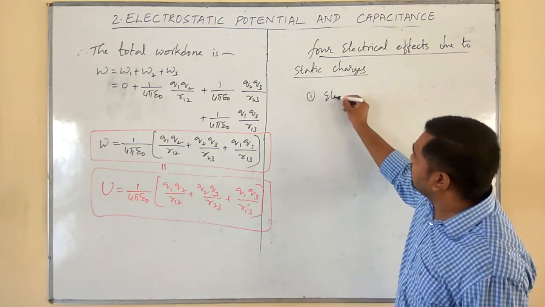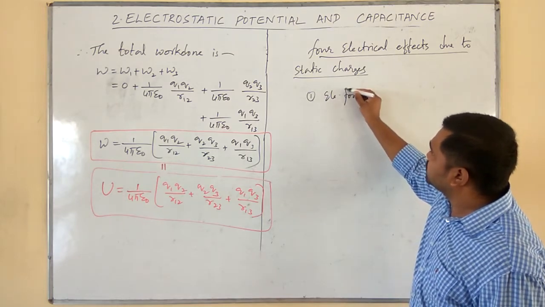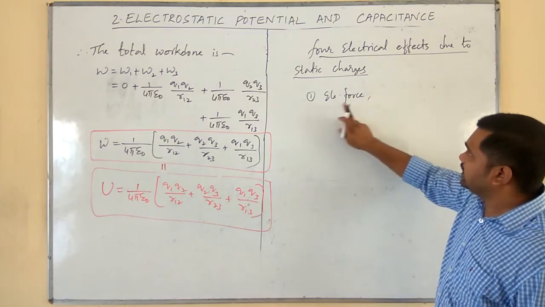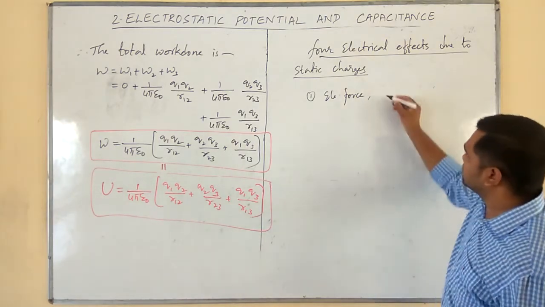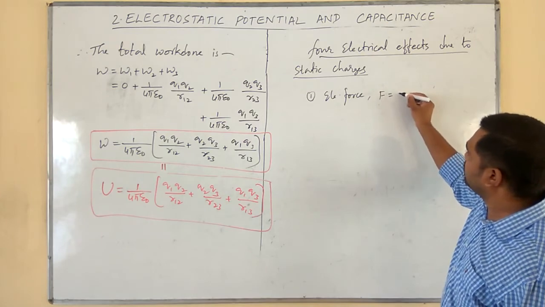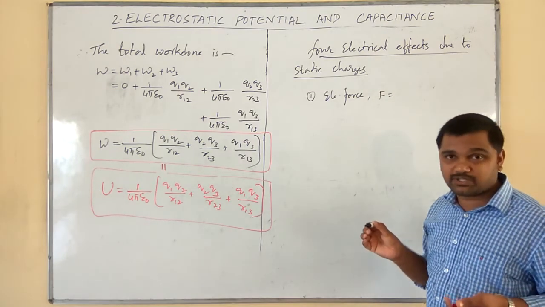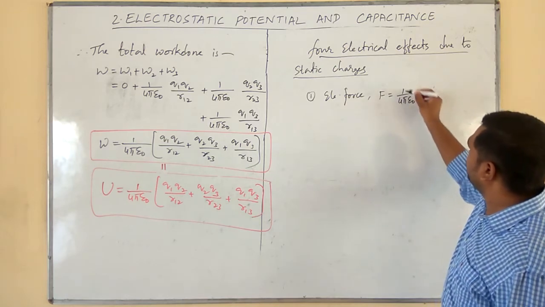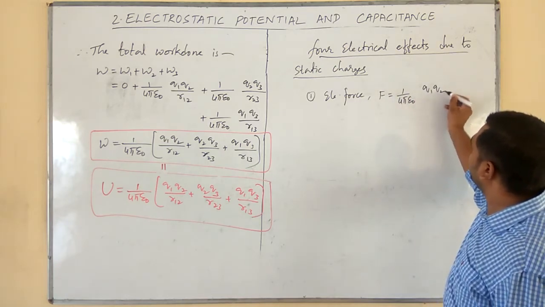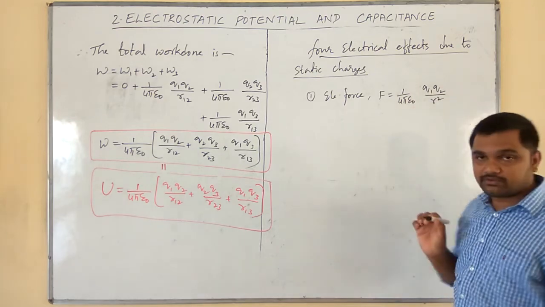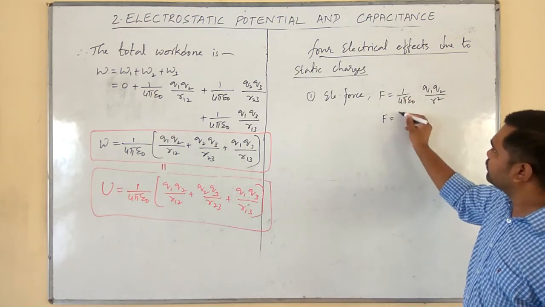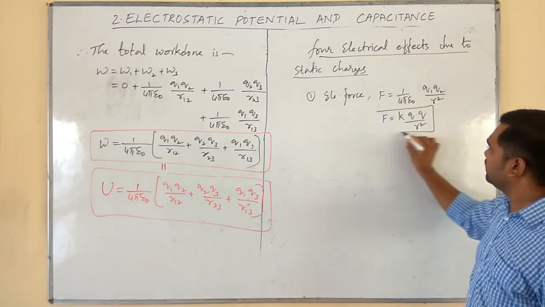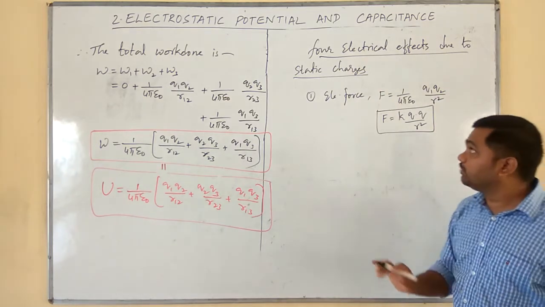Therefore, it is electrical force. We can't expect the electrical force with only one charge. Therefore, electrical force arises between two charges. It is given by F is equal to 1 by 4 pi epsilon naught q1 q2 by r square, or simply F is equal to k q into q divided by r square, if both the charges are having the same magnitude.